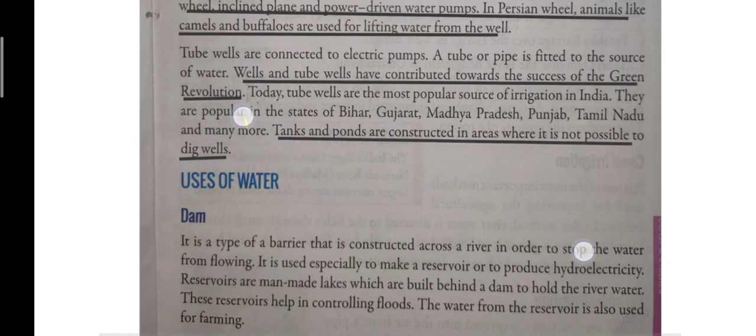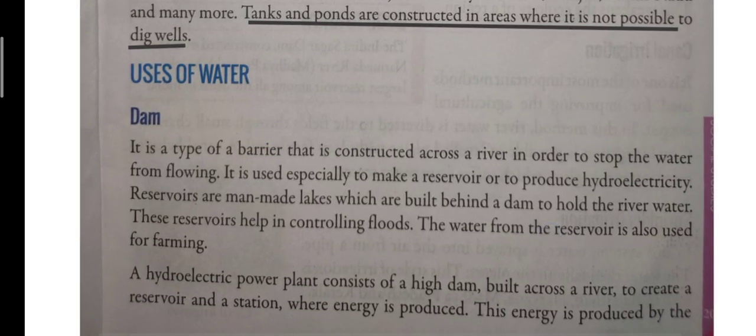Today, we will learn about the uses of water, and in that, we will learn about dams. A dam is a type of barrier that is constructed across a river in order to stop the water from flowing. It is used especially to make a reservoir or to produce electricity. Reservoirs are man-made lakes which are built behind the dam to hold the river water. These reservoirs help in controlling floods. The water from the reservoir is also used for farming.